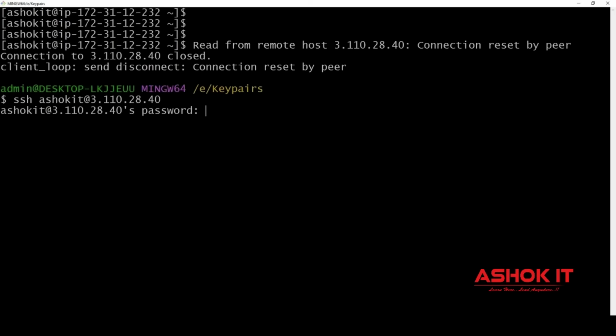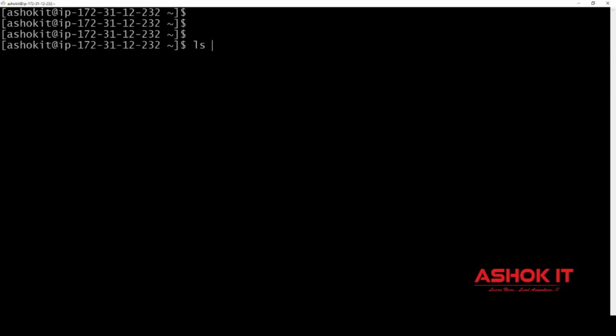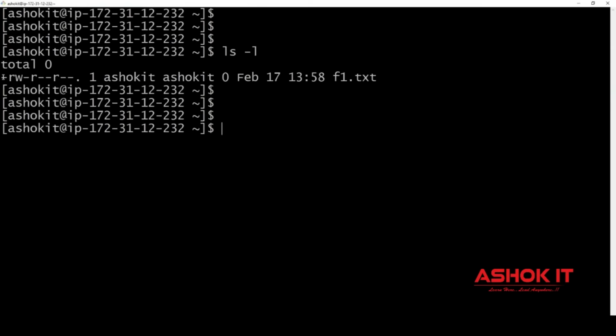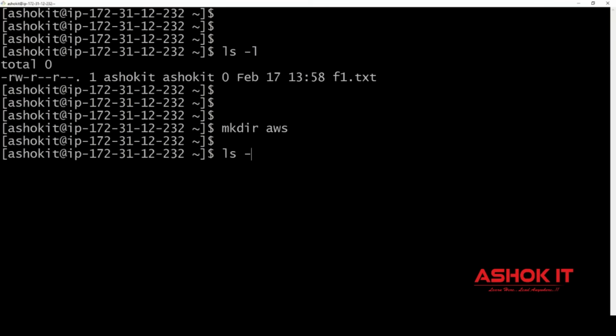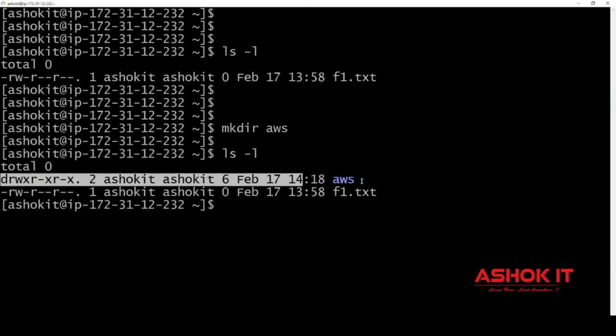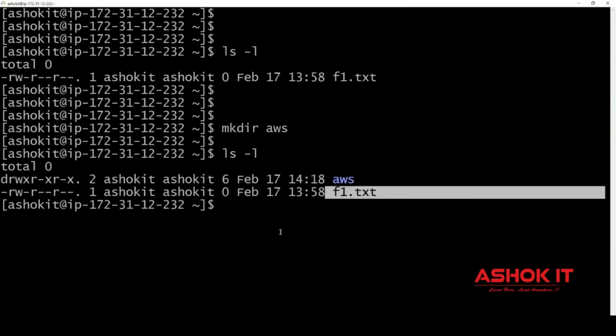I'm connecting to this machine as the Ashok IT user now. Once we are connected, you can check ls -l. There is a file f1.txt that we created. The first hyphen is the type of the file. If you make a directory, mkdir AWS, and then ls -l, the first character is d, which means it is a directory. If it starts with a hyphen, that means it is an ordinary file.